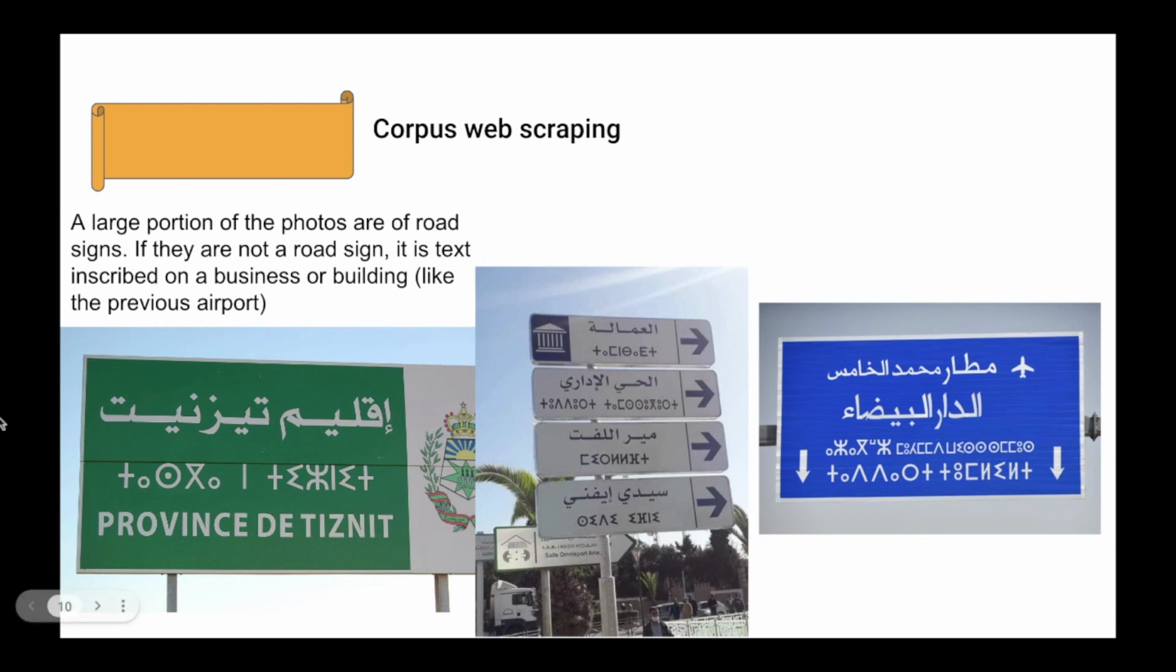A large portion of the photo is a sign. If it's not a sign specifically, it's something that would still be read by a vehicular camera feed, so it could be text inscribed on a building. But these 3 images show signs, the first one being trilingual and the second one just showing Berber and French with different destinations, and the third one a sign for the airport.